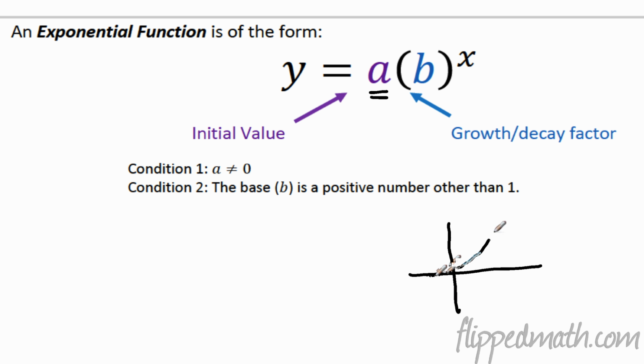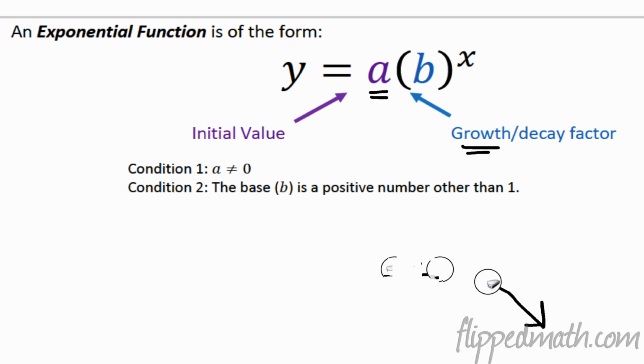It's going to either do this, or if A is negative, it's going to go down because you're going to have that whole product there multiplied by a negative number, so it's going to go down. These are both growth functions, and a lot of students have a hard time understanding that even though it's going down to negative infinity, that's a growth function because the numbers just keep getting bigger and bigger and bigger even though they're negative. The magnitude of the numbers grows. All right, so what else can happen?